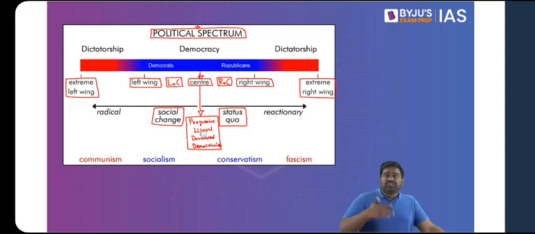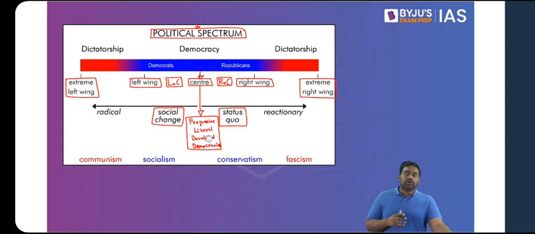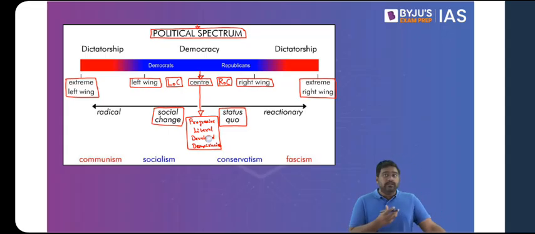And they believe in change. They believe in reforms. They believe in striking a balance between the extremes of left wing and right wing. So, this is the centrist political thought that is usually seen in liberal democracies. There are few political parties in these countries which are truly centrist organizations. Is that clear? Now, I'll give this as a small assignment for you, a small homework.